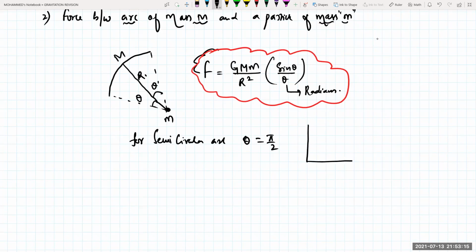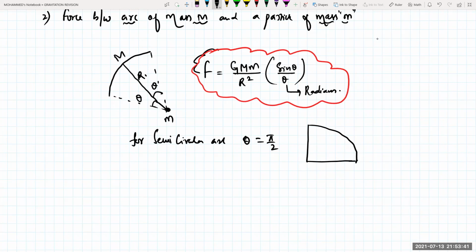If this is an arc like this, this is a quadrant. The total angle I have taken for this one is theta. That means if I am taking a semicircle, that will become 2 theta, right? This 2 theta must be 180 degrees, right?